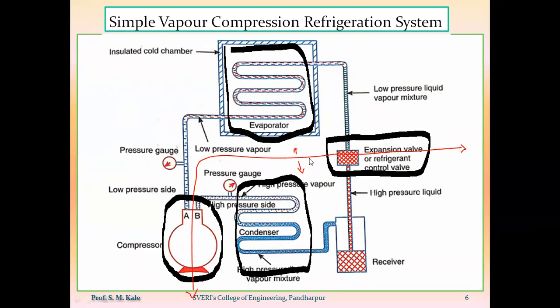So whatever system pressure is above this line will be the low pressure, and whatever system pressure is below this line will be called the higher pressure. Lower pressure is also called the evaporator pressure. Higher pressure is also called the condenser pressure. That means the two pressures in a vapor compression refrigeration system are, first, the evaporator pressure, and second, the condenser pressure. Okay, now I will explain how this system works.